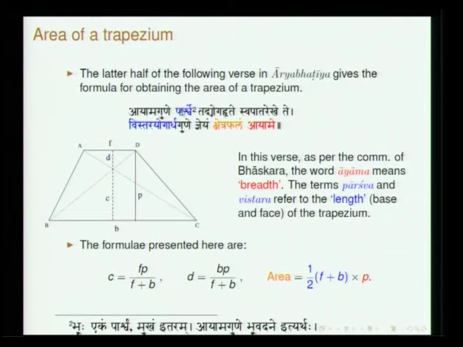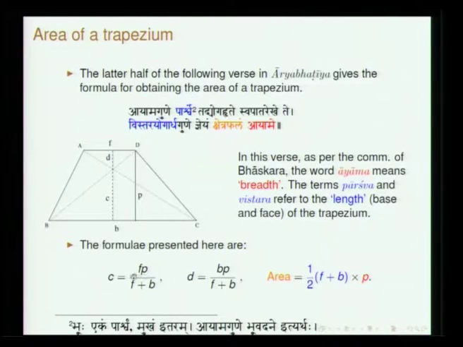So, what is the earlier part of the verse? Here he says ayama gune. Ayama is this distance I said, which is marked as p here. Ayama gune parshve. When ayama is multiplied by the parshva, parshva is also basically the side. Tad yoga hrite. This BC and AD are also referred to as two parshvas.